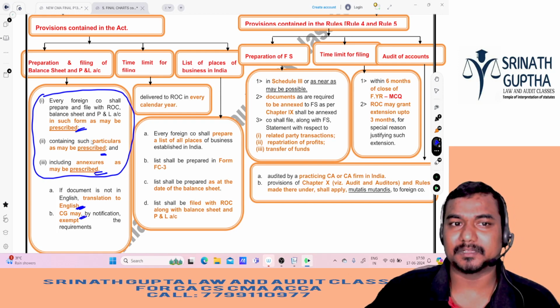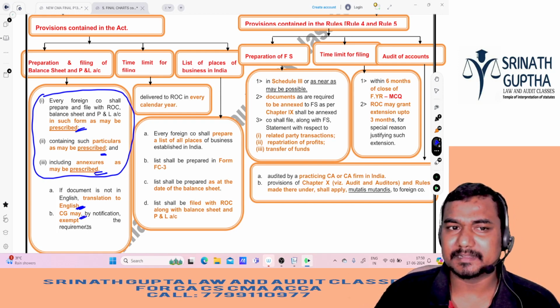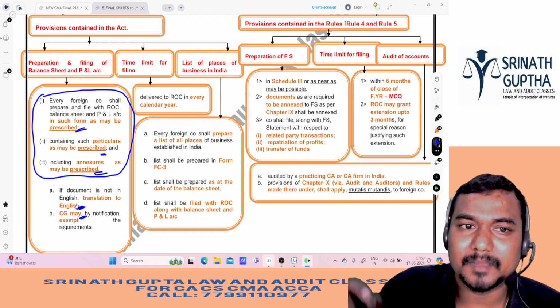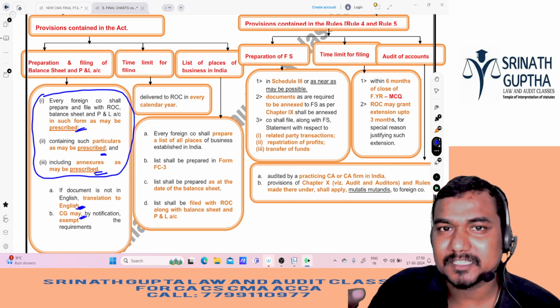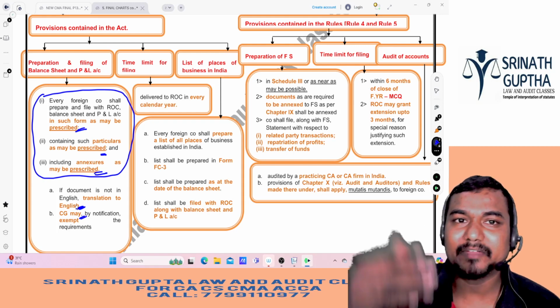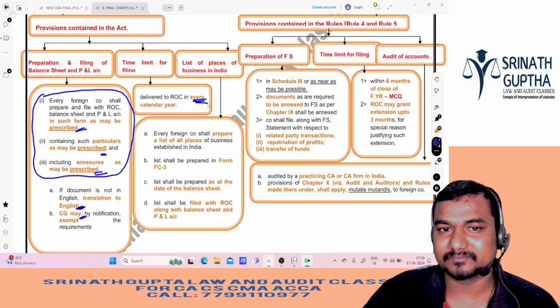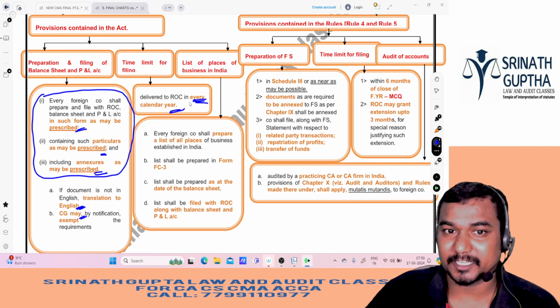Central government can also exempt. The summary of the whole of these 10-12 lines is, every foreign company has to file the copy of P&L and balance sheet with ROC. If it is not in English, translate them into English. That's it. So we have to give it every calendar year, not financial year.